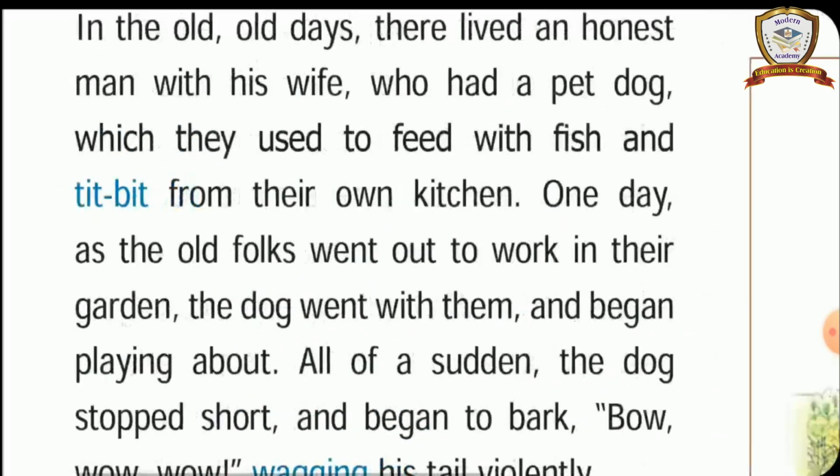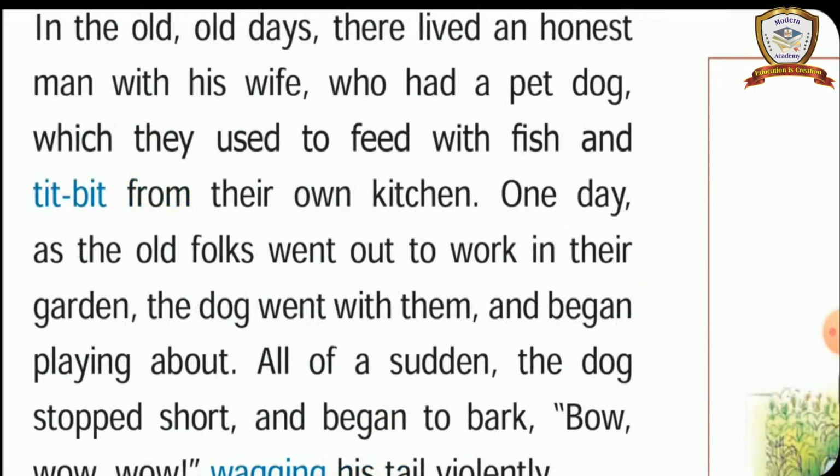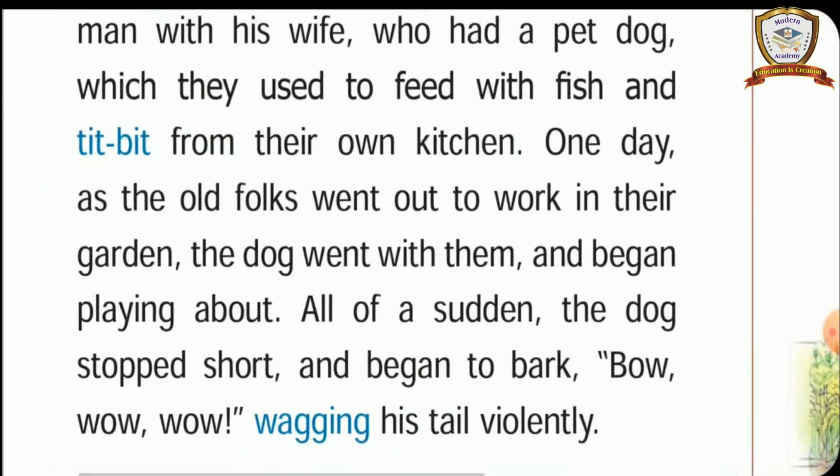One day, as the old folks went out to work in their garden, the dog went with them and began playing about. All of a sudden, the dog stopped short and began to bark, bow, wow, wow, wagging his tail violently. Understand? One day the old folks had work in the garden, so they went to do the work when their pet dog also went along with them.